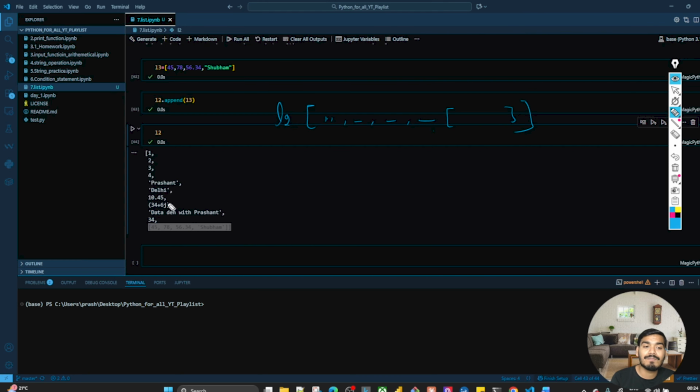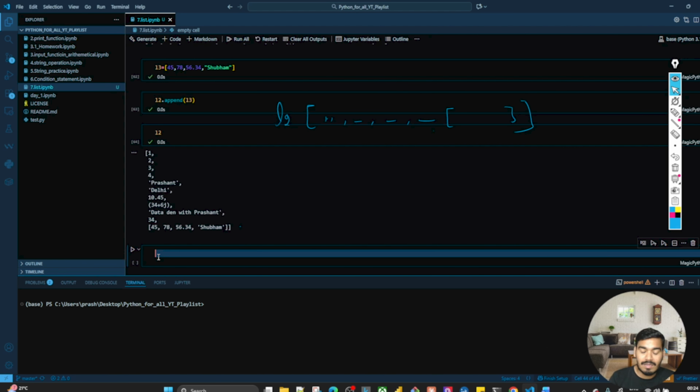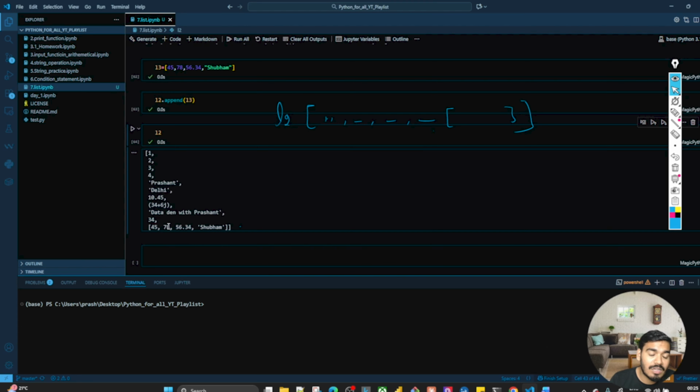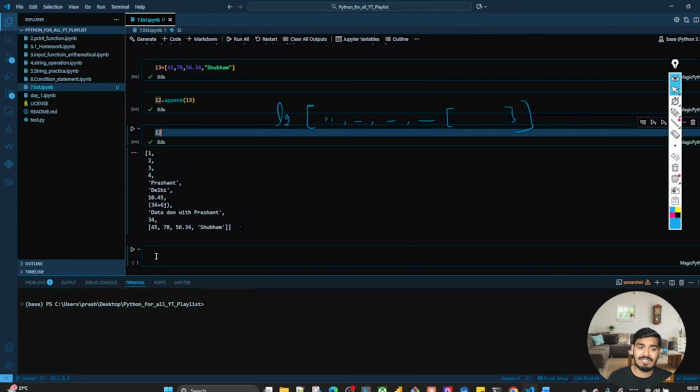Now you don't want to append like this, you want the individual elements. So what is the way to do that? I'll come to that. But before that, the question is how to access, let's say, Subham from this L2. Understand? How to access 45, 78, 56.34 from this L2 element using slicing.